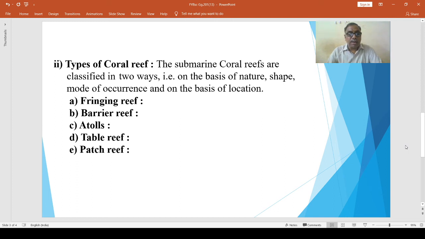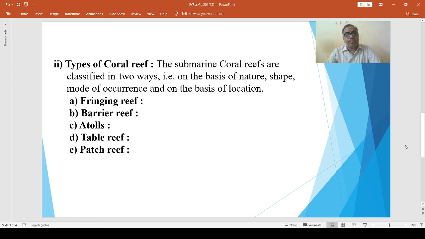Table corals are in four different colors: red, green, blue, and purple. It is known as a stony coral because of its hard calcium carbonate skeleton. These reefs are found off the coast of Egypt in the Red Sea.